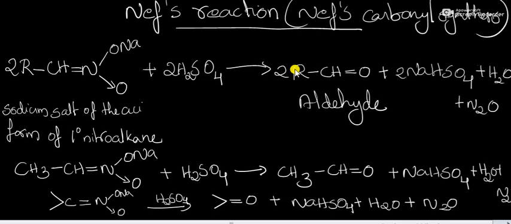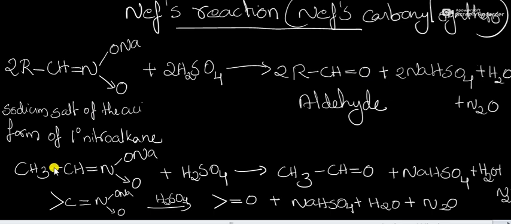This reaction is called Nef's reaction. Here this is the sodium salt of the primary nitroalkane and it is its aci form, that is CH double bond NOONa, which on treating with H2SO4 is converted into RCH double bond O.